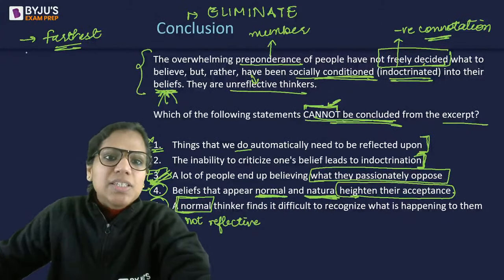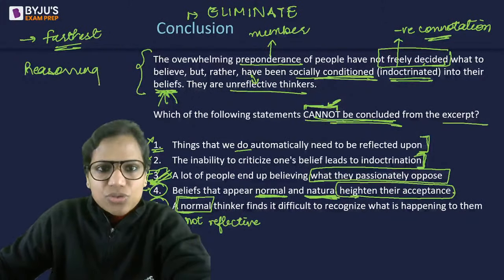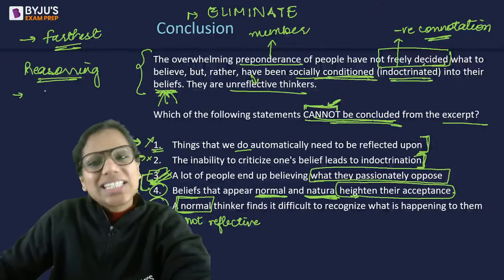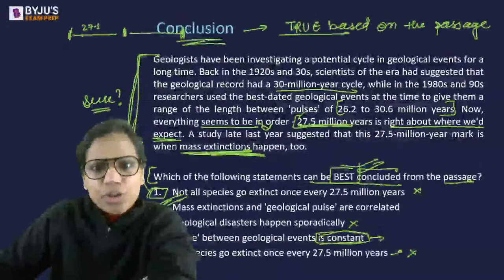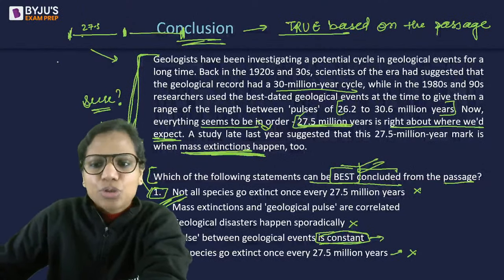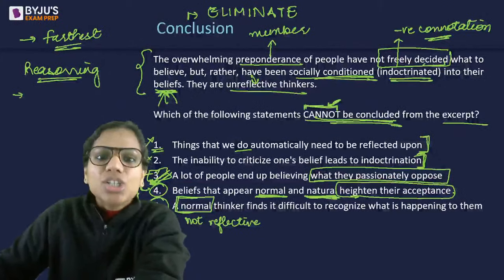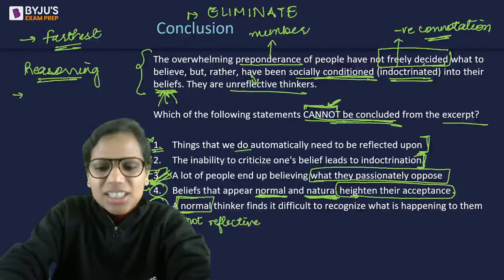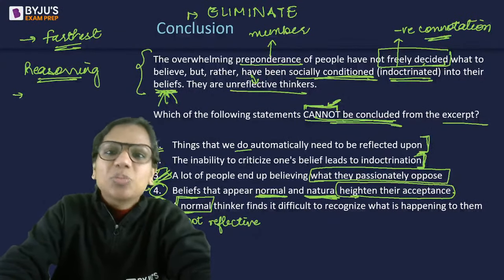Yes, in the reasoning section of SNAP, you do get some critical reasoning questions. Usually, however, they appear to be on the easier side. They are not very difficult as such. This level of question can appear in SNAP also. Easy to moderate, I would call it, not more difficult than that. However, I haven't seen such hazy options in SNAP. Critical reasoning does come in SNAP, in the reasoning section, not in the English section.